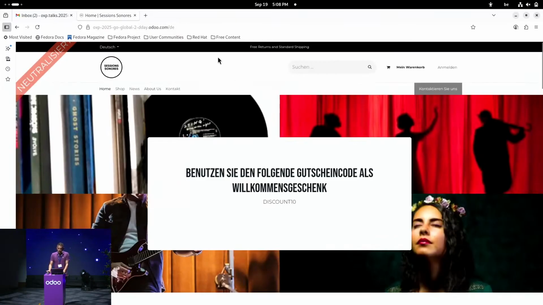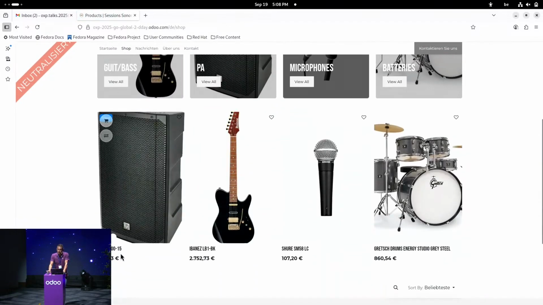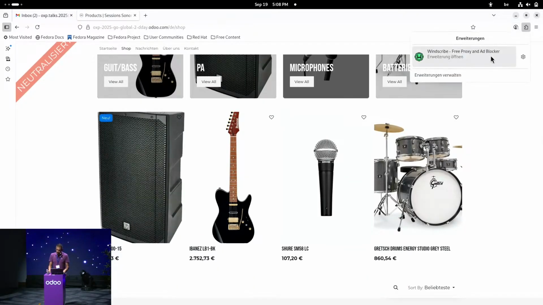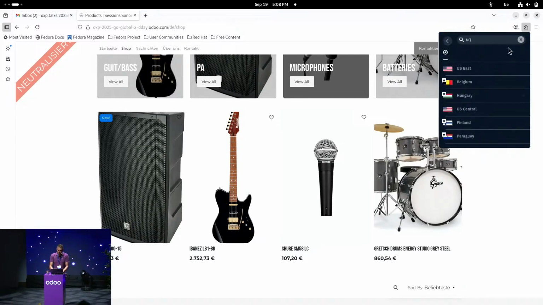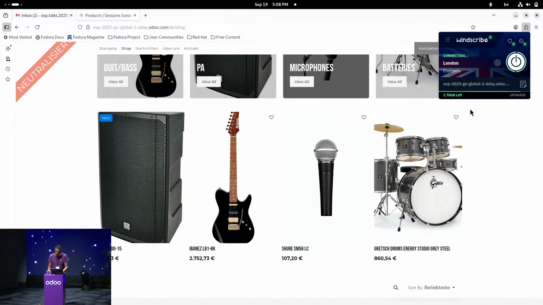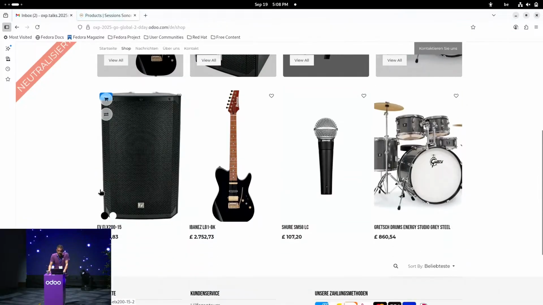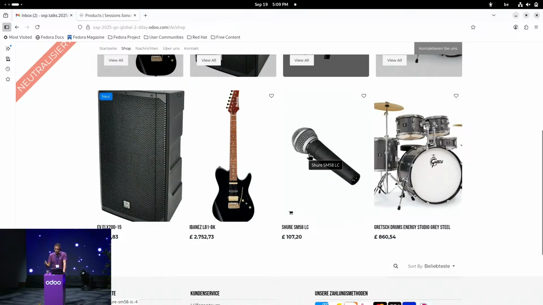Let's go back to our web shop. I will open it. And as we can see, currently we have euro because we are located in Germany. But I could open my VPN and then go here and look for United Kingdom, and we will locate ourselves in London. Okay, looks pretty good. I do a refresh, and I see now that my currency appears in pounds. Really handy, just a few clicks. And this works pretty fine.